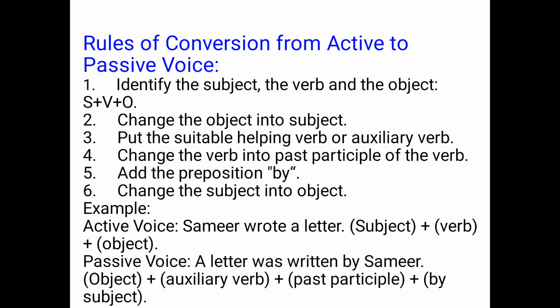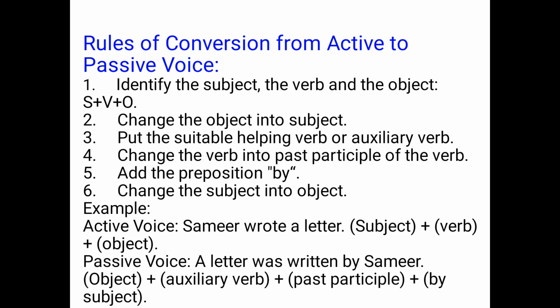The second rule: when we know the object, we change the object into subject. Then we put the suitable helping verb or auxiliary verb and change the verb into the past participle form. So the verb changes according to the tenses.